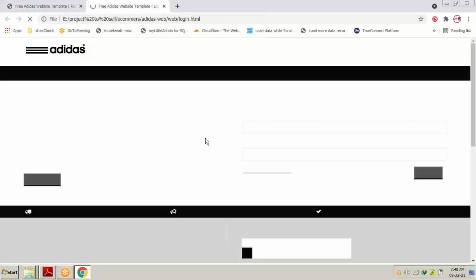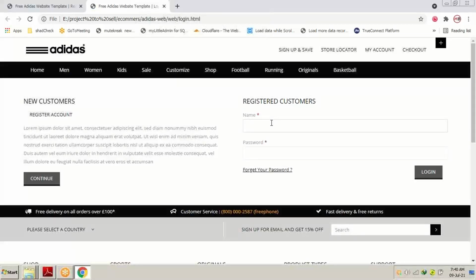Let's see how the login template looks. This is the login page template, where the name and password can be written. Now remember what we designed earlier in our ASP.NET form. We created a text box, labels and a table too, but that is not enough.